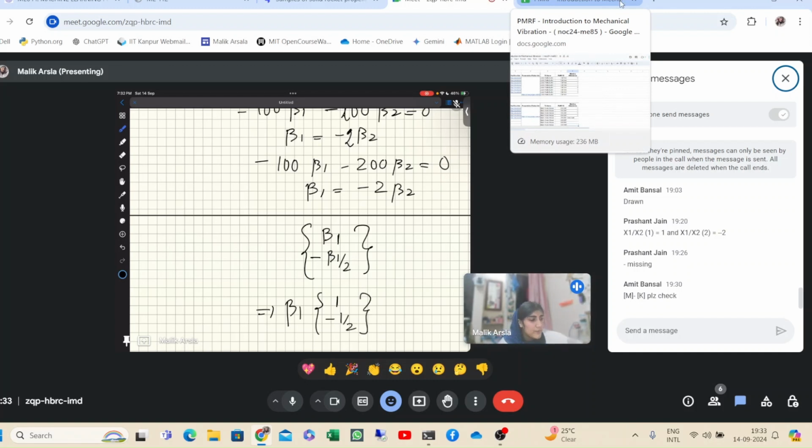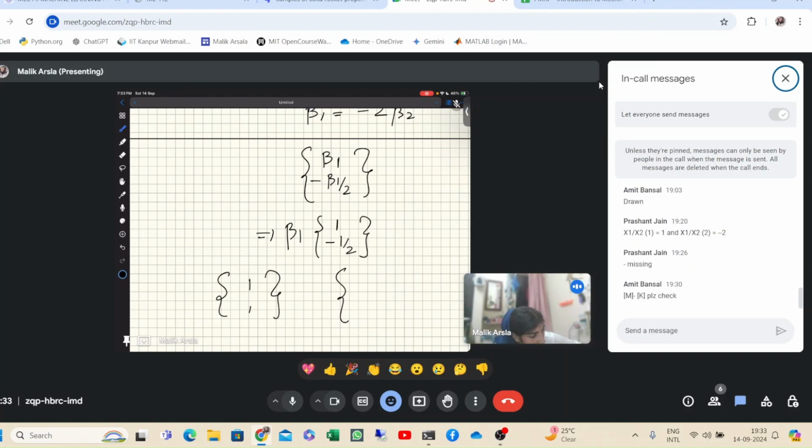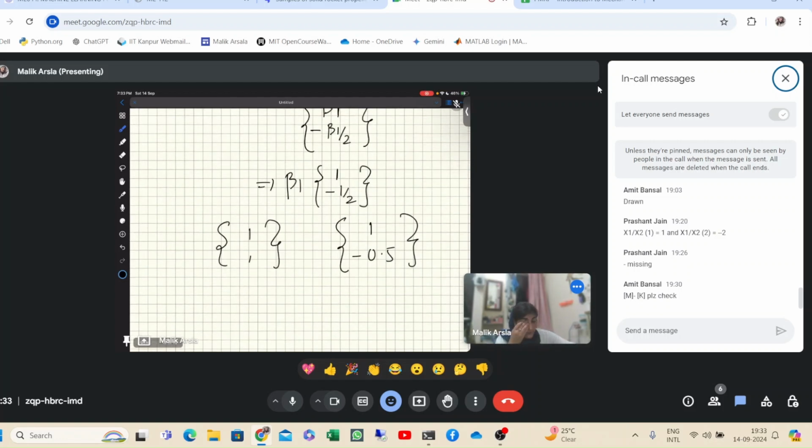So basically this is the mode shape. Okay, you can put value of beta 1 equal to anything. So that does not matter. This is your mode shape, and if you put 1 for simplification, you can calculate the amplitude ratios also, this divided by this. Okay. So the answer is for first case it is going to be 1 comma 1, and for the second case it is going to be 1 and minus 0.5. Okay. This is your first mode shape and this is your second mode shape. Okay.